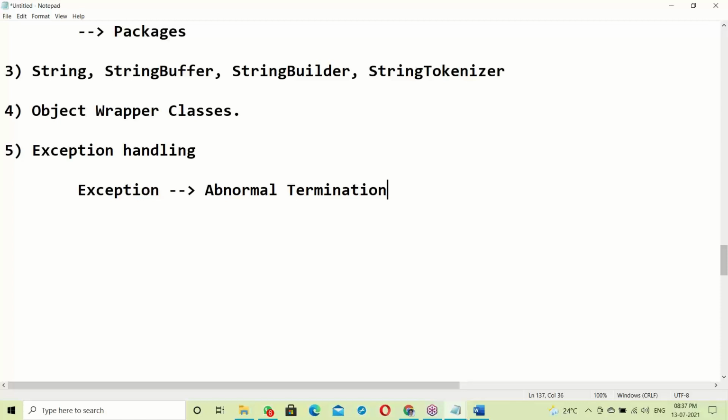So if there is a network failure, it should display some message, like the network is low or down, please try later. It has to display a message and wait for the next input. But the application should not terminate. So handling abnormal termination is exception handling.